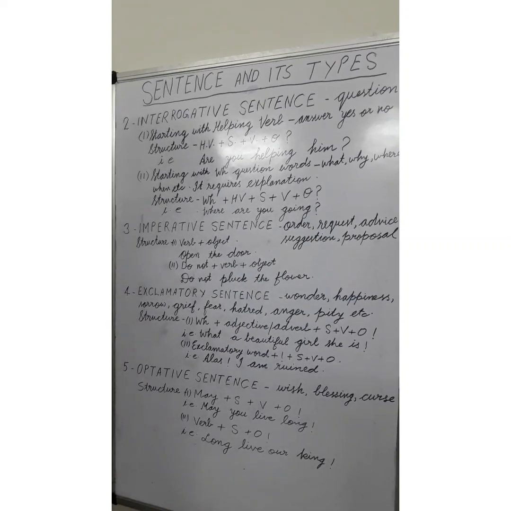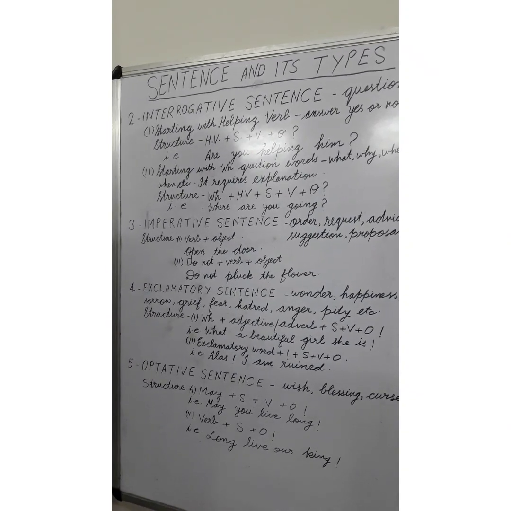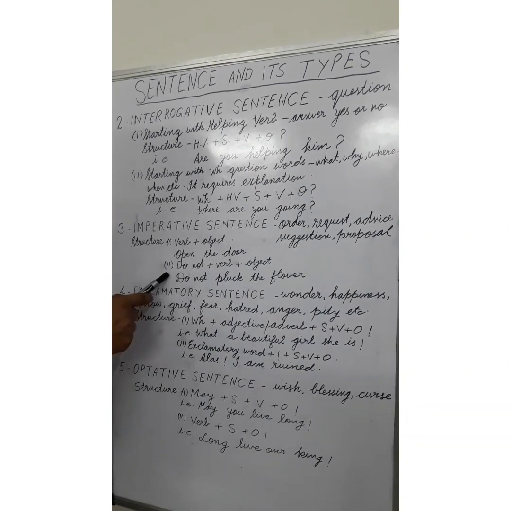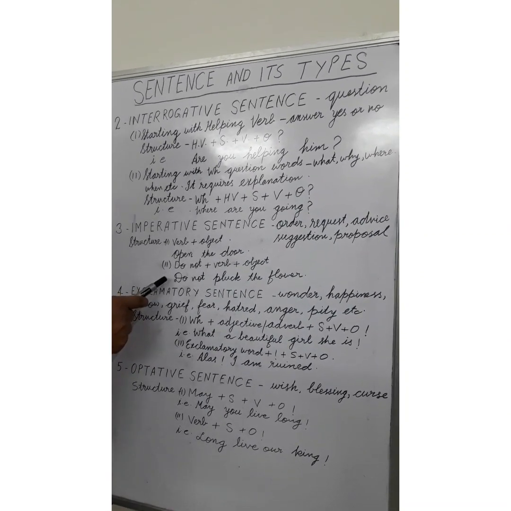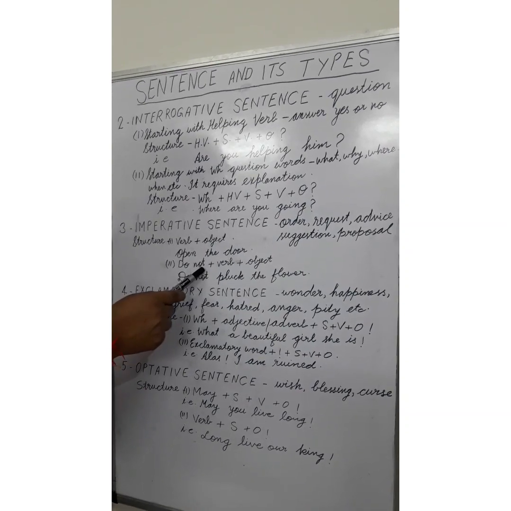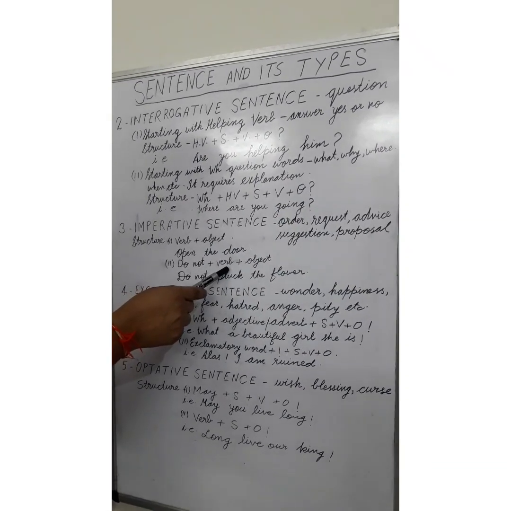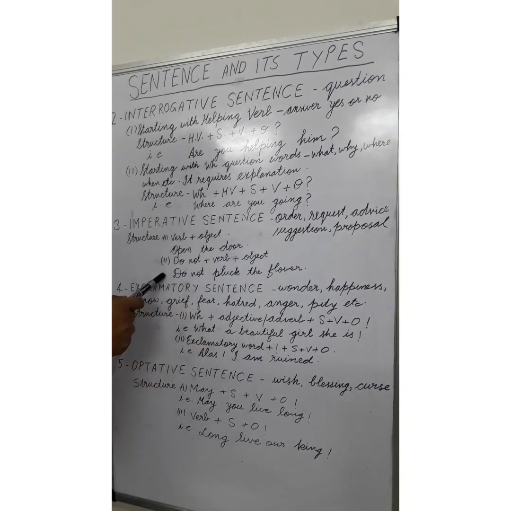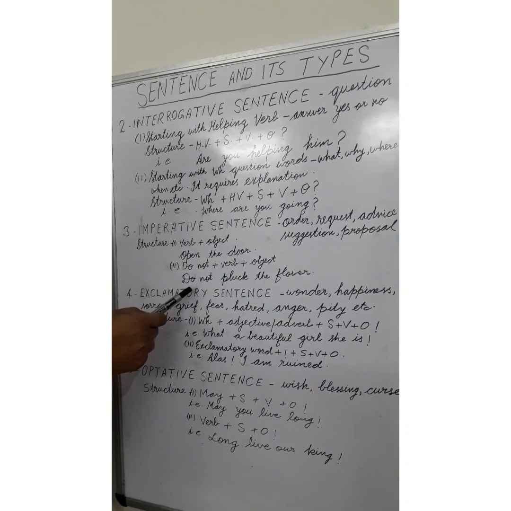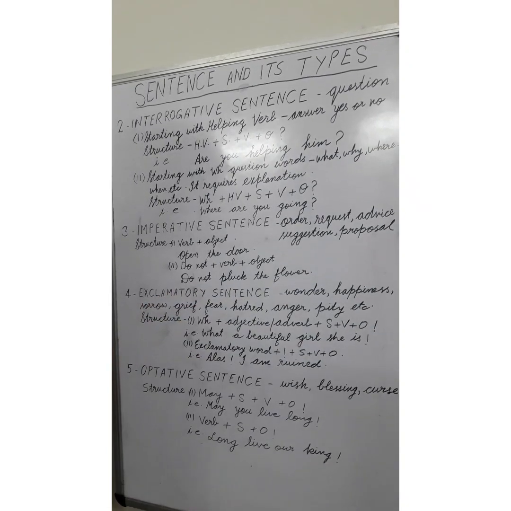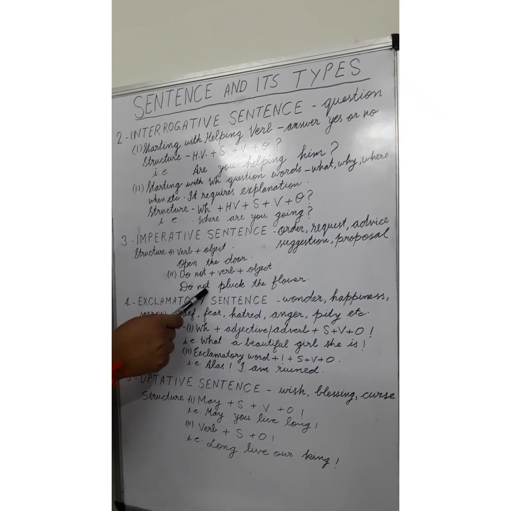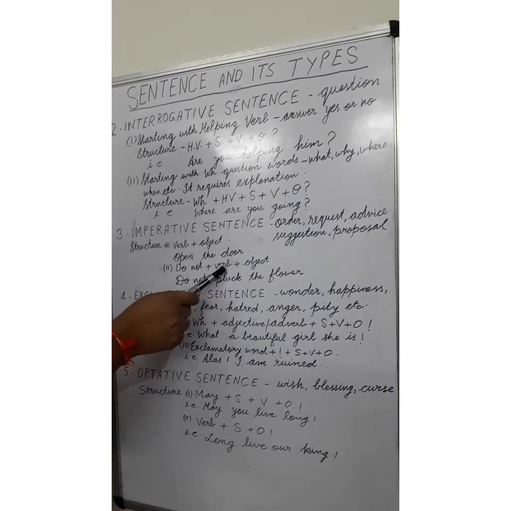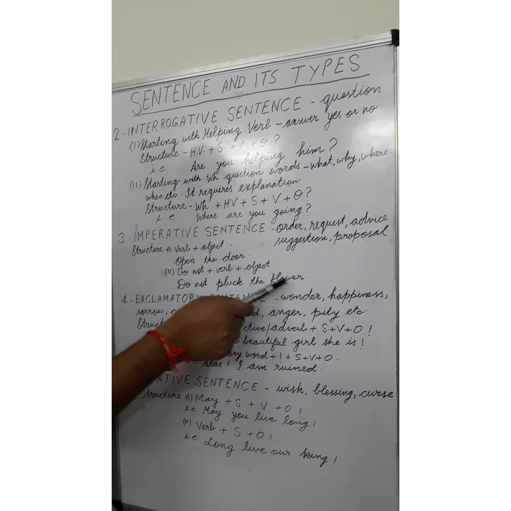Also, in the sense of prohibition, in the sense of stopping someone from doing some action, we can use the second structure, and here there is a minor change. Do not is used first, then comes verb, and then object or other things. For an example, look at the sentence, do not pluck the flower. Do not comes first, then comes pluck, pluck is verb, the flower is object.